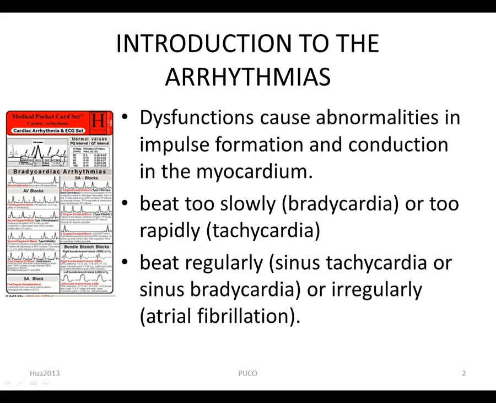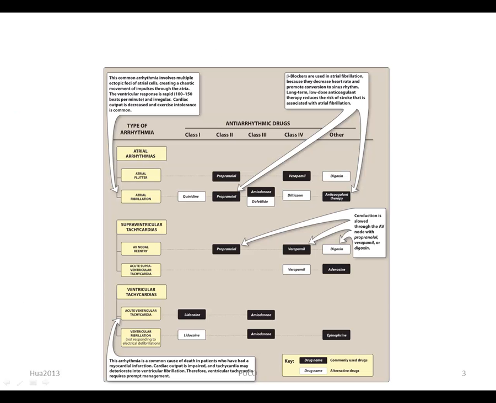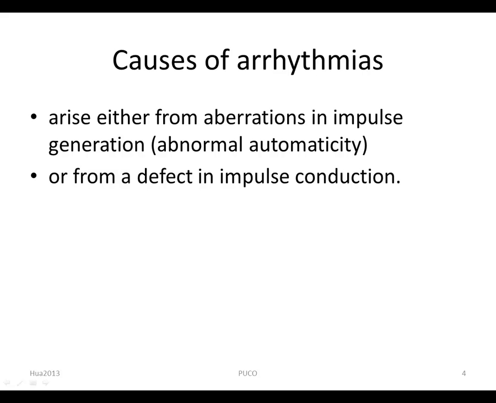To make sense of this large group of disorders, it is useful to organize the arrhythmias into groups according to the anatomic site of the abnormality: the atria, the AV node, or the ventricles. This figure summarizes several commonly occurring atrial, AV junction, and ventricular arrhythmias. Most arrhythmias arise either from aberration in impulse generation, abnormal automaticity, or from a defect in impulse conduction.